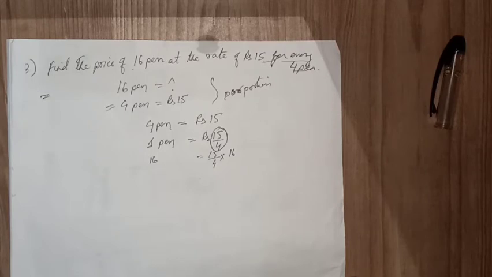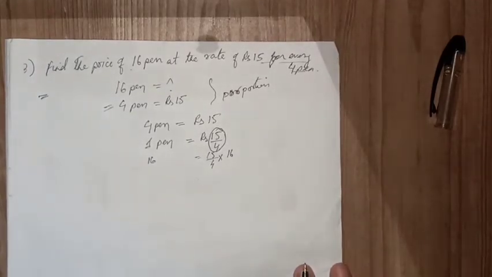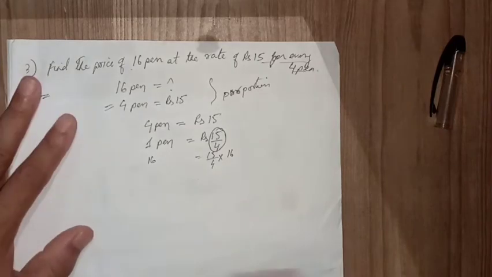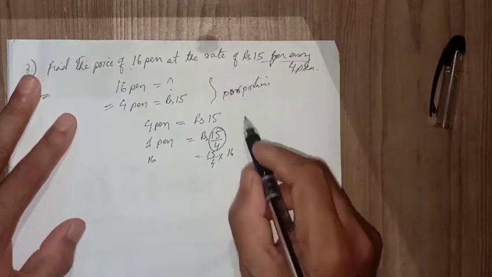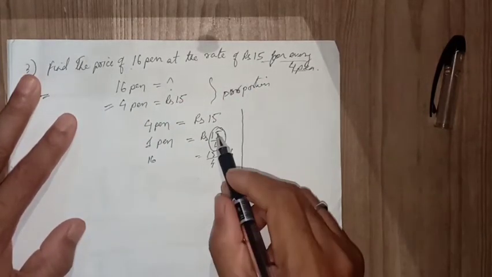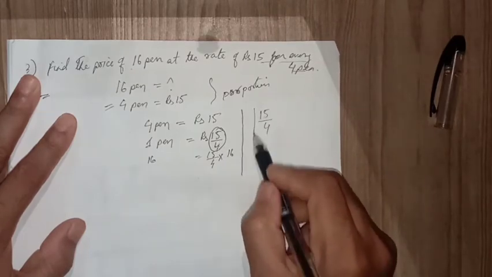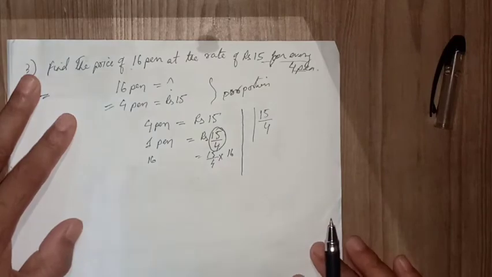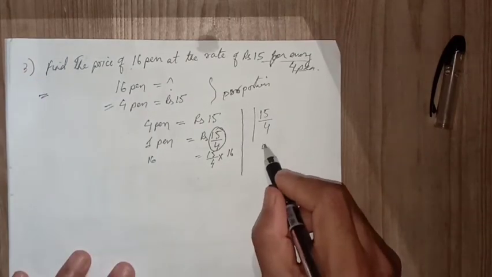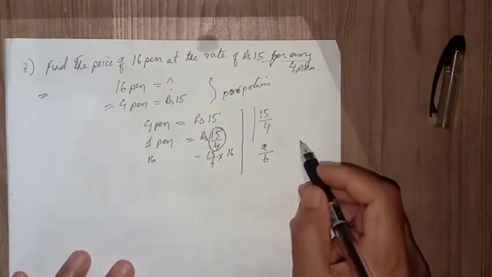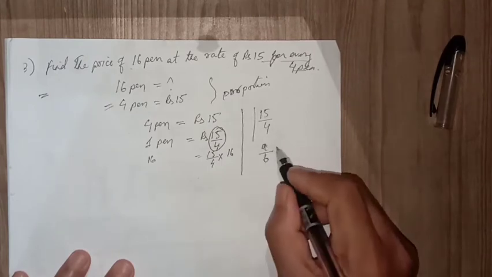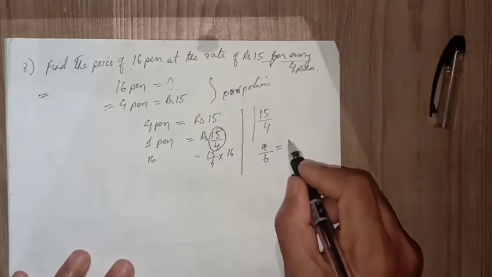Now this particular thing, how we can solve, that is our main concept. I'm showing it here. Now see this particular ratio 15 by 4. It is saying about proportion. If a by b is a particular ratio, it should be a proportion when it is equal to c by d.